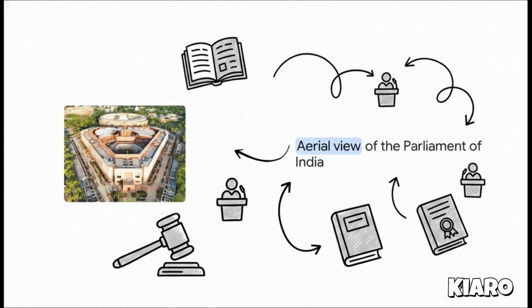Take the Parliament of India, for example. This imposing structure is exactly where the legislature works. It's where elected representatives debate, draft, and pass the specific laws that will ultimately govern the entire state. It's the literal building where the making laws part of the government definition actually happens in real time.